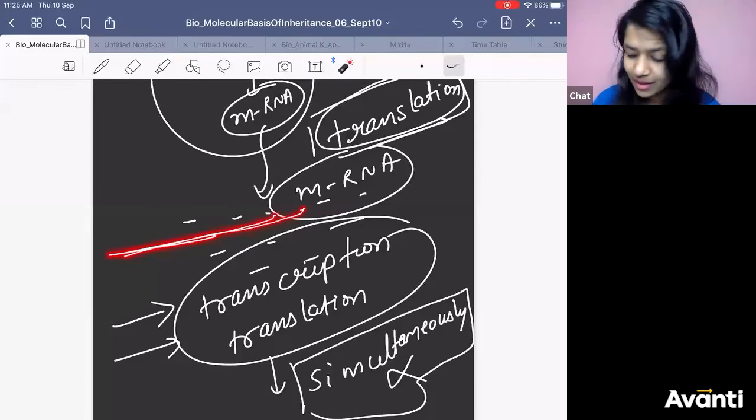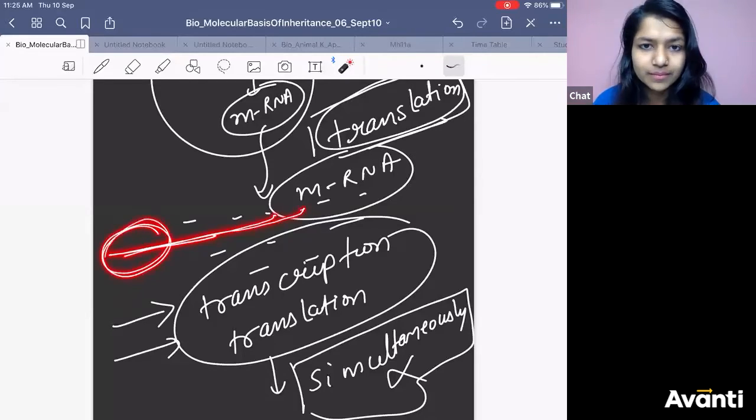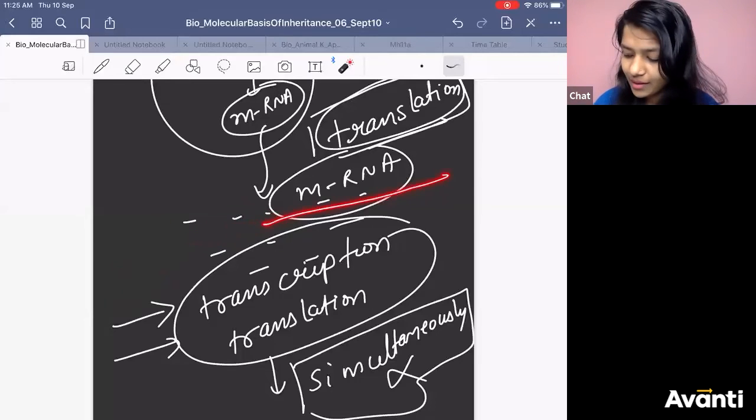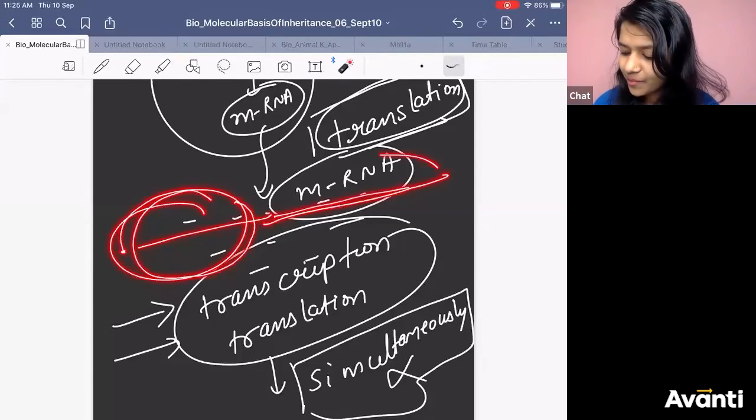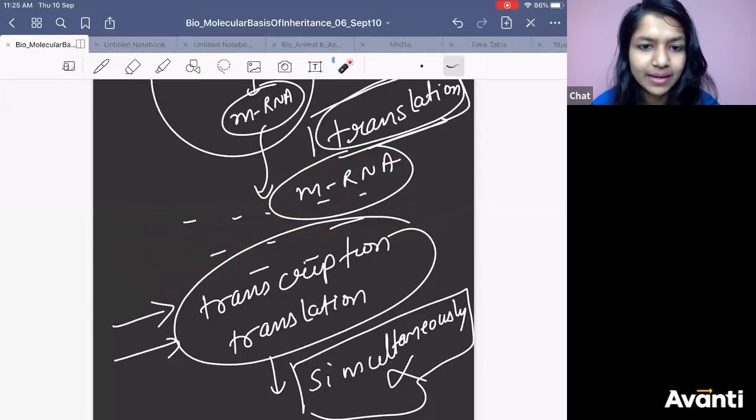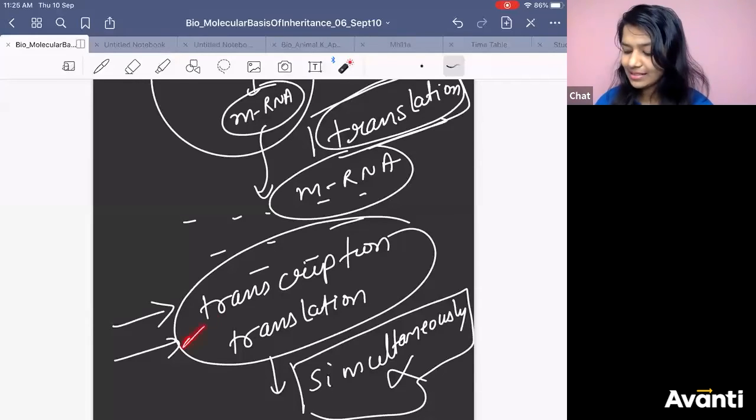It may happen that here it is forming protein, backside, it may start forming the protein, and this side, it is still forming the mRNA. Getting it? Since it is happening in the cytoplasm, in prokaryote, transcription and translation can happen simultaneously.